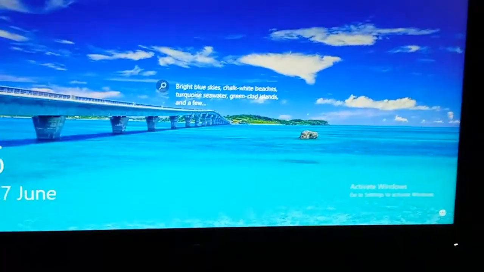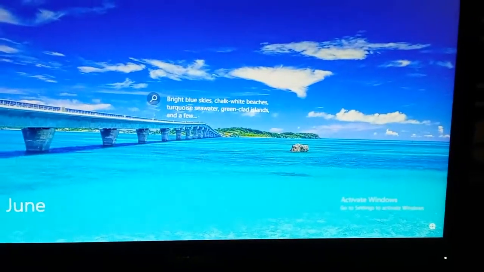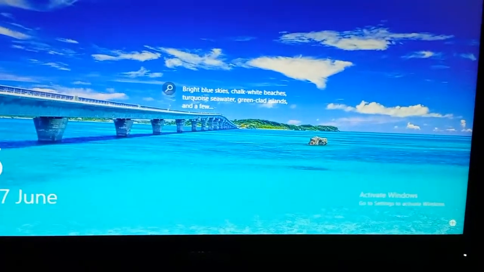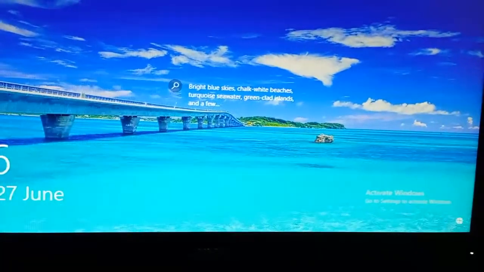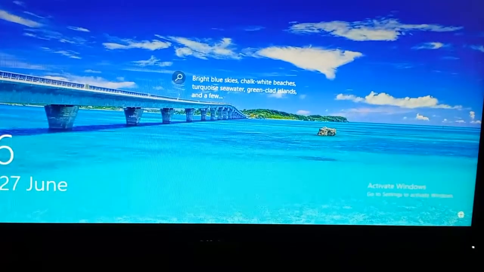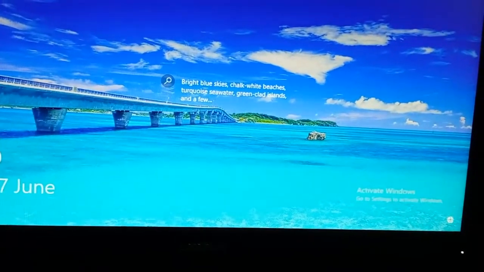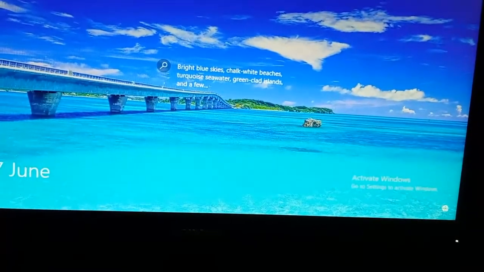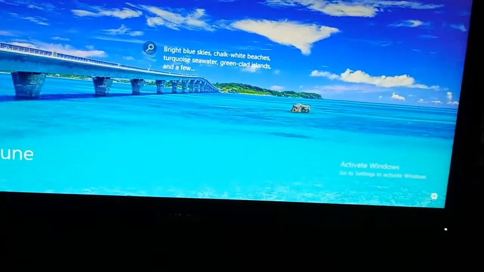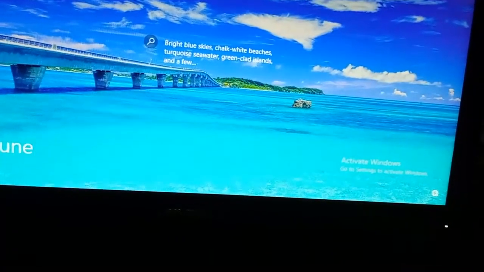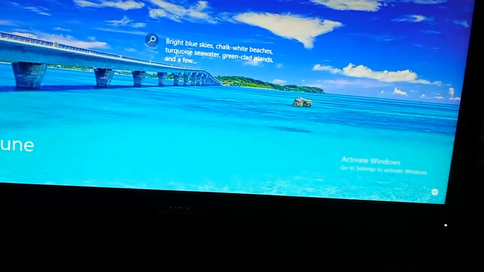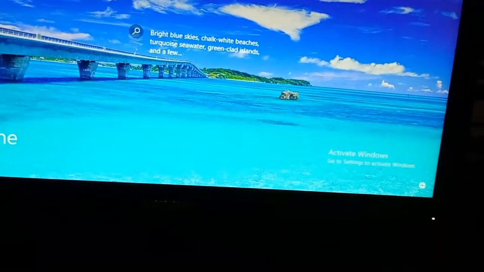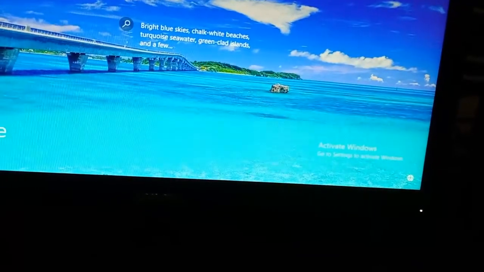Now children, what is an operating system? Operating system is a type of software that helps the hardware work with the software. It is a set of programs or instructions that helps the hardware.